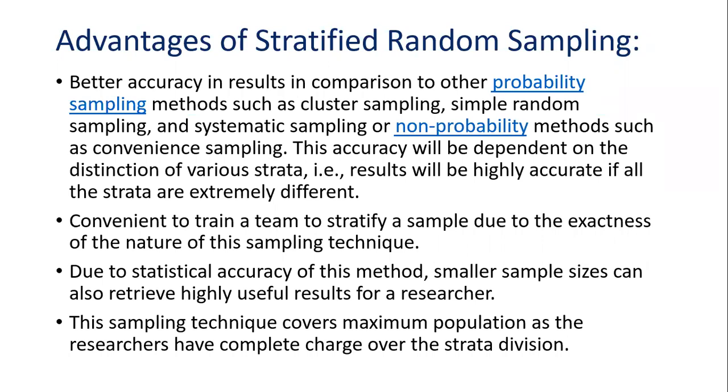So this sampling technique covers the maximum population as the researcher has complete charge over the data division, because you know how the people from 18 to 29 think and 30 to 39 think and 40 to 49 think. You have already decided the data. So on that basis, you can easily cover the maximum population.